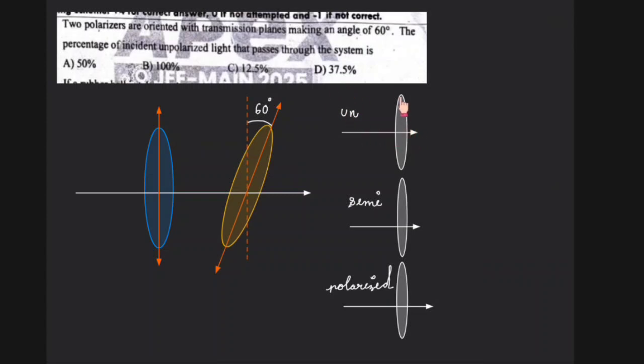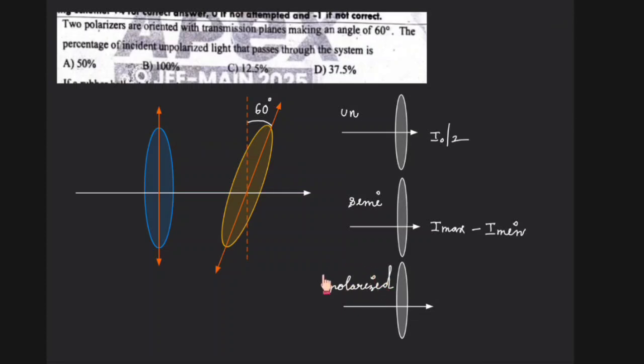So if you send unpolarized light through the polarizer, irrespective of its pass axis, the output intensity will be I0/2. If you send semi polarized light through the polarizer, the output will vary from I maximum to I minimum, depending on the pass axis.